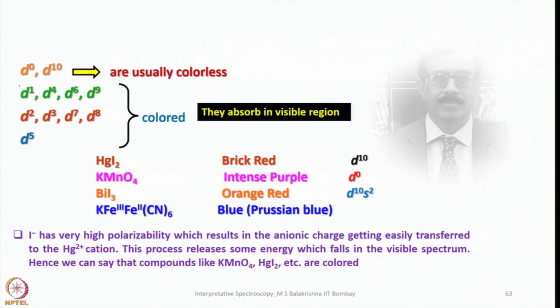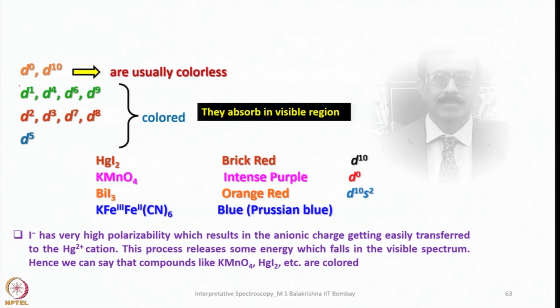What are the similarities between d1, d4, d6 and d9? In d1, we have one electron; d4 is one less than half-filled electronic configuration; d6 is one more than half-filled; and d9 is one less than completely filled. So they have some similarities, and they show very similar spectra when we subject them to absorption in an electronic or UV visible spectrometer.